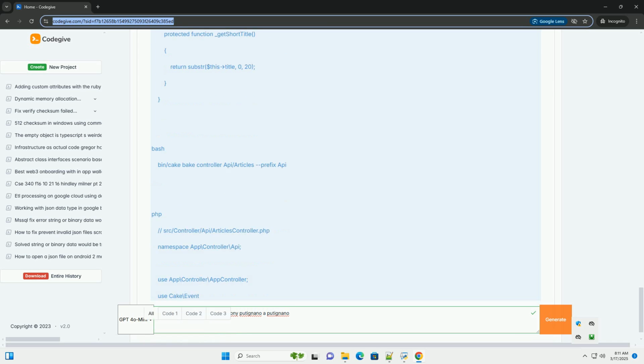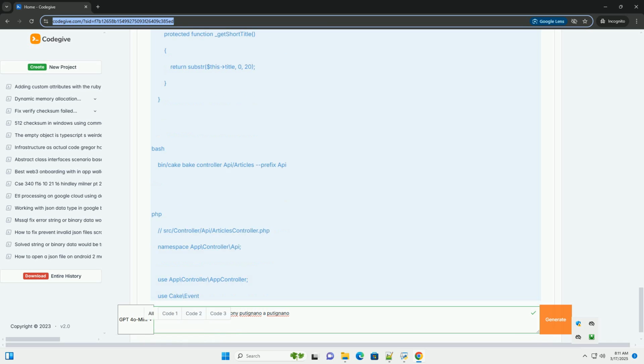ArticlesController.php, example. RequestHandler component. This component is essential. It handles content negotiation, determining the best response format based on the Accept header sent by the client. It also helps with parsing request data. _serialize: this is the key to telling Cake's view layer what data to serialize into JSON. It can be an array of variable names, for example articles, or a string if you only want to serialize a single variable.